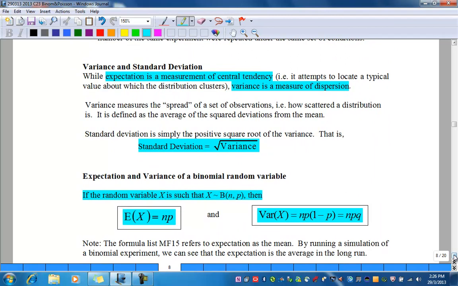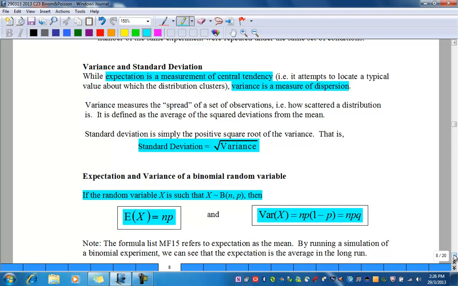Variance and standard deviation. While expectation is a measurement of central tendency, that is, it attempts to locate a typical value about which the distribution clusters, variance is a measure of dispersion. Variance measures the spread of a set of observations, that is, how scattered a distribution is. It is defined as the average of the squared deviations from the mean. Standard deviation is simply the positive square root of the variance.